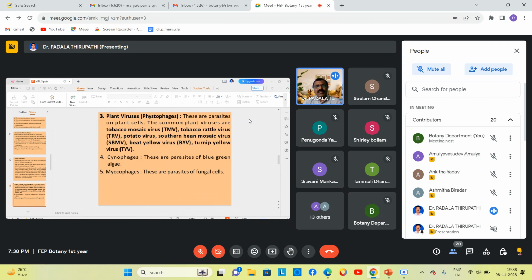Others include tobacco rattle virus, TRV, potato spindle tuber virus, PSTV, southern bean mosaic virus, SBMV, beet yellow virus, BYV, and turnip yellow virus, TYV. These are some viruses that infect different plants and cause diseases.